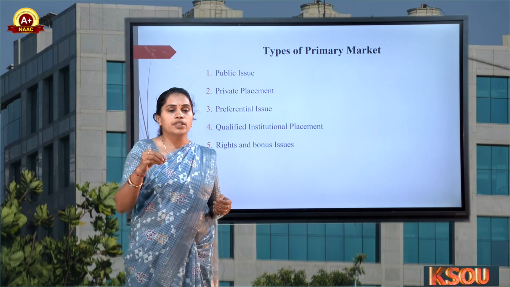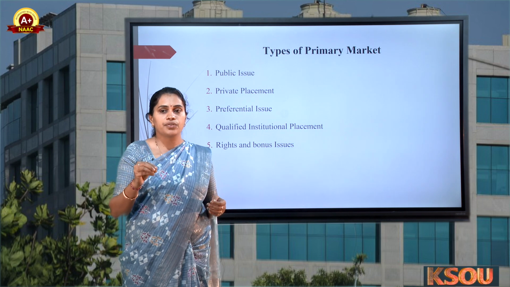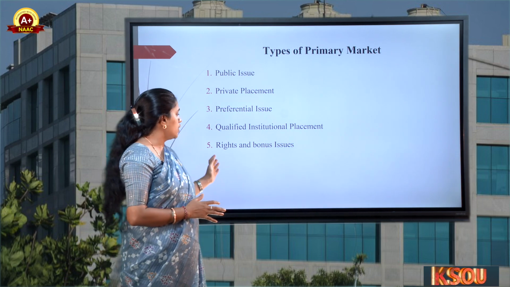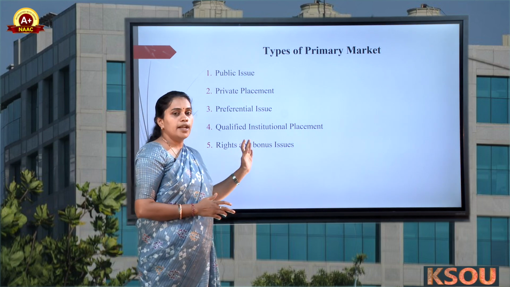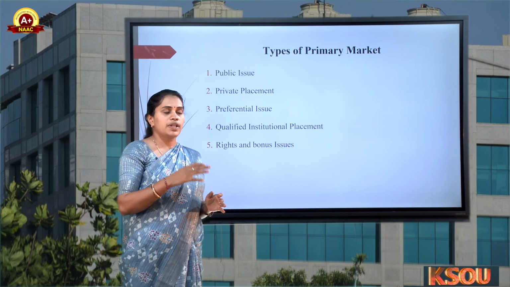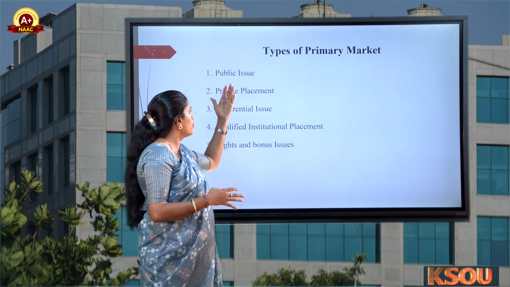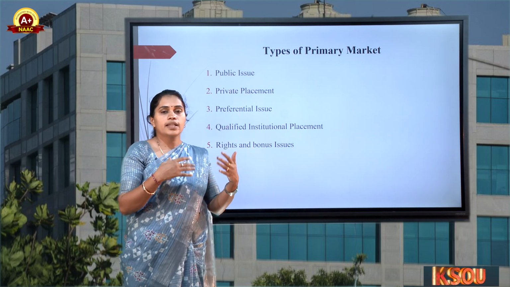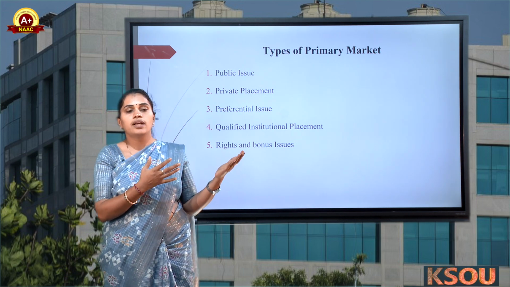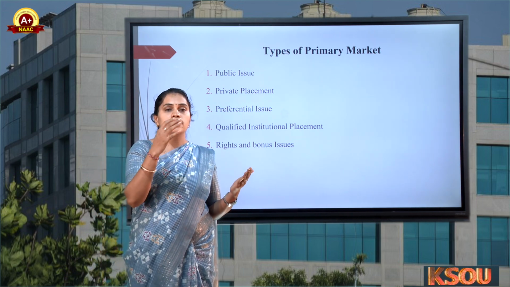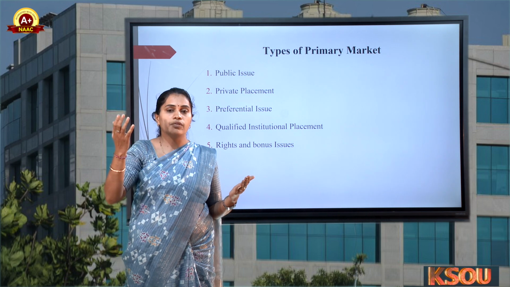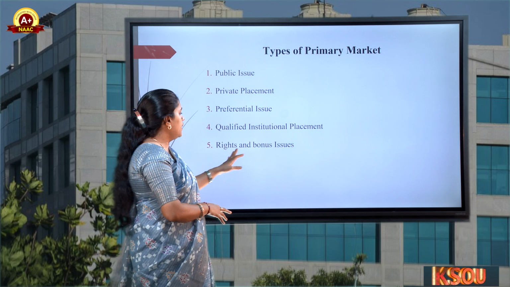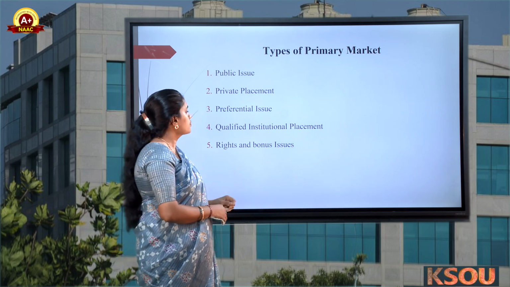If they are ready to invest, we provide, say, a 10% opportunity. Based on that they purchase, and we give priority to the existing holders under the rights and bonus issue. If they are not ready to purchase, then we go with a public issue and so on. Since they are already security holders of that particular institution or company, and we have some connection, we provide them an option in the rights and bonus issue.